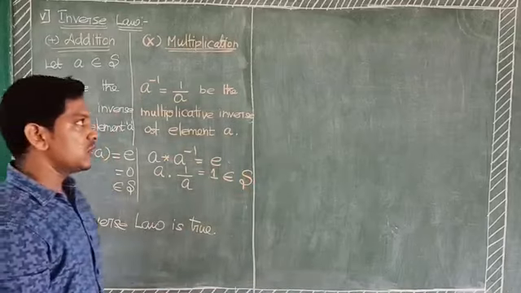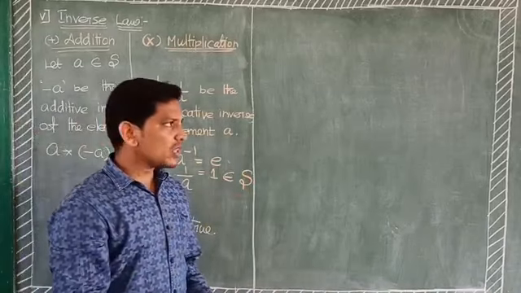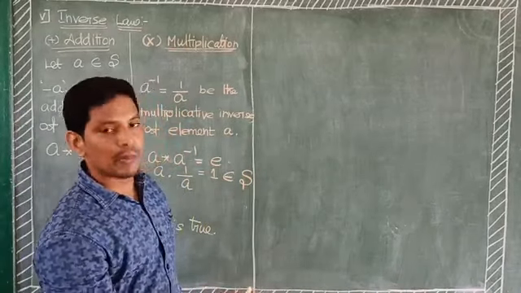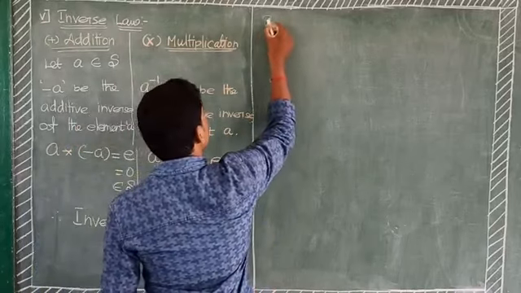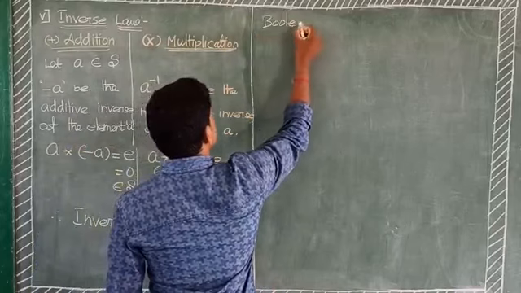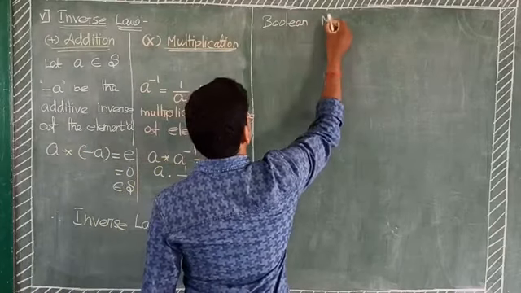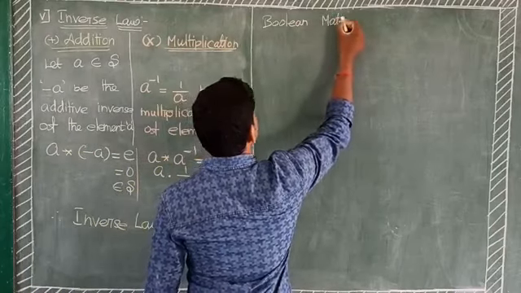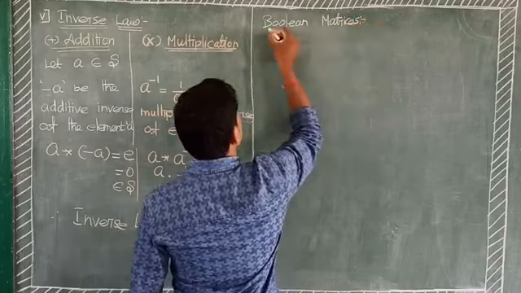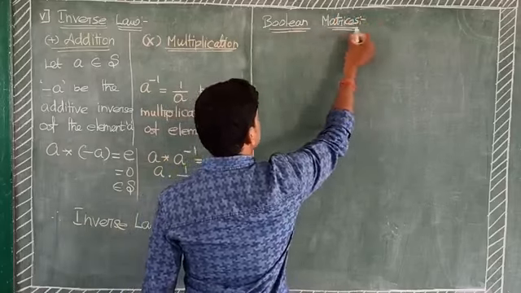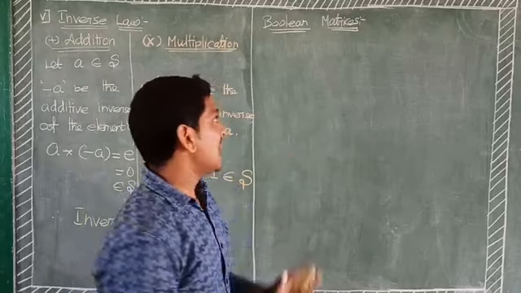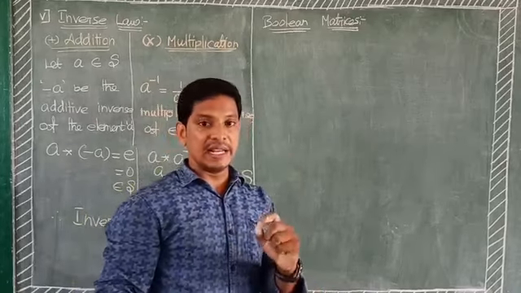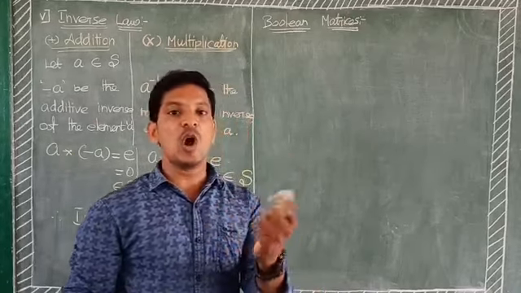Next, we discuss some more properties, that is, some more binary operations in Boolean matrices. Boolean matrix is also a matrix whose elements or entries are either 0 or 1.